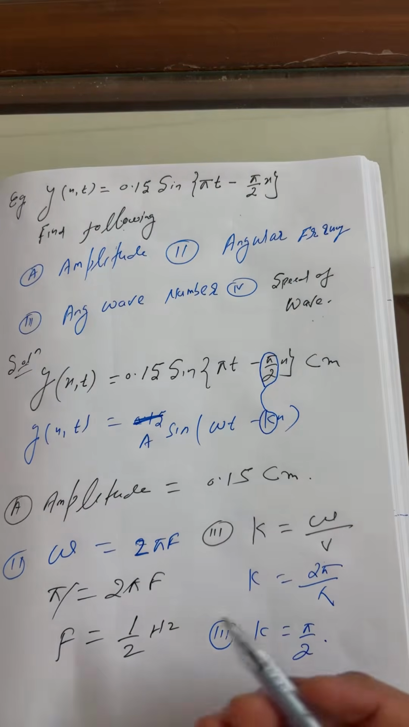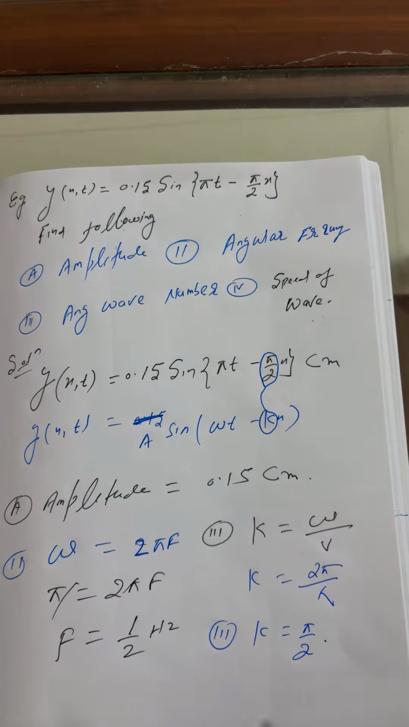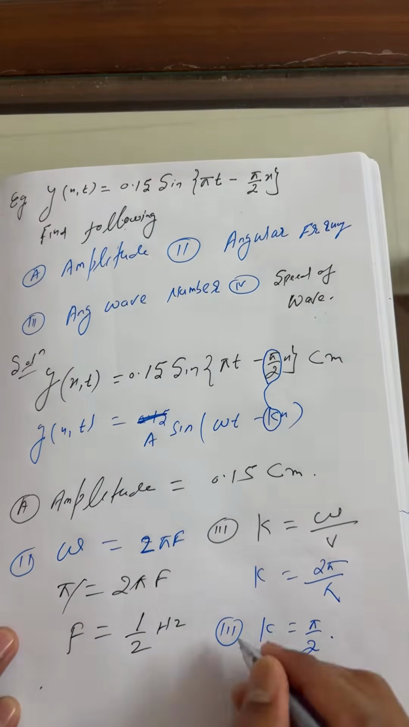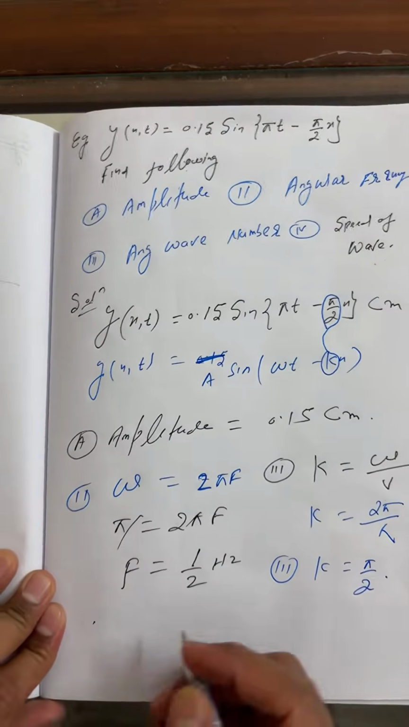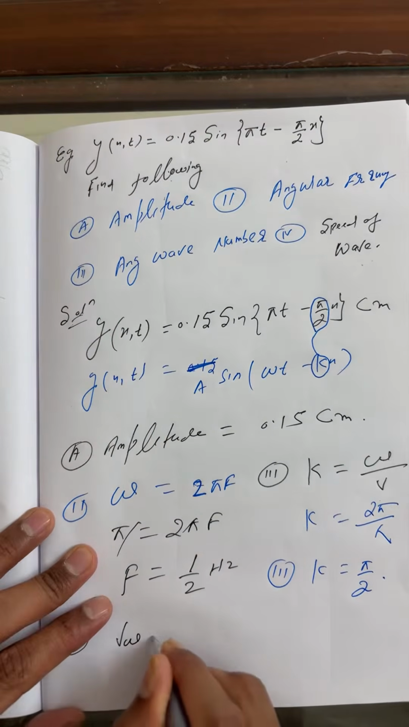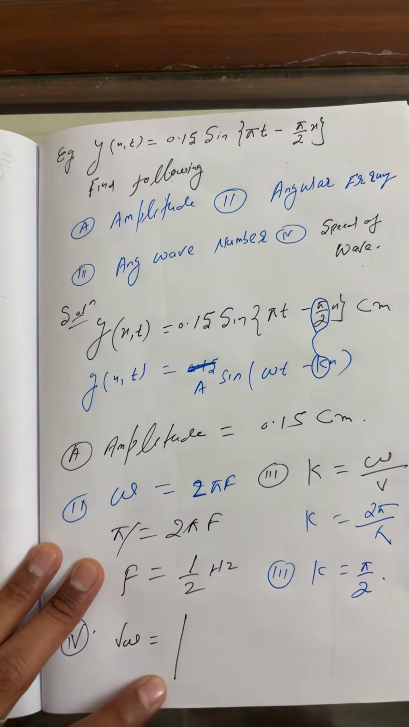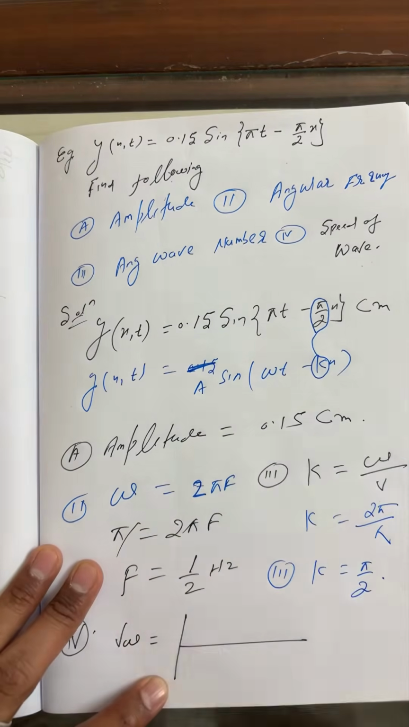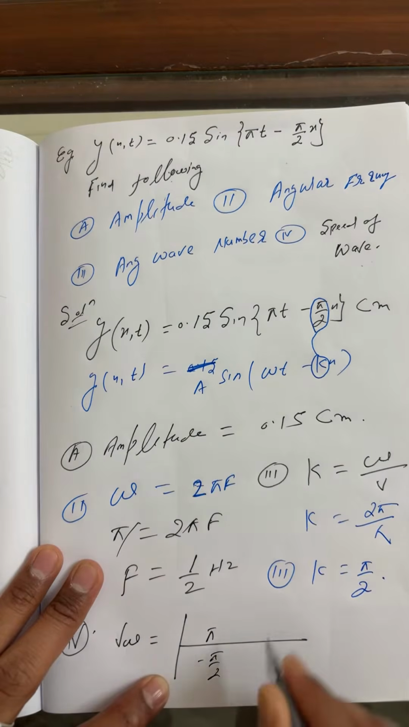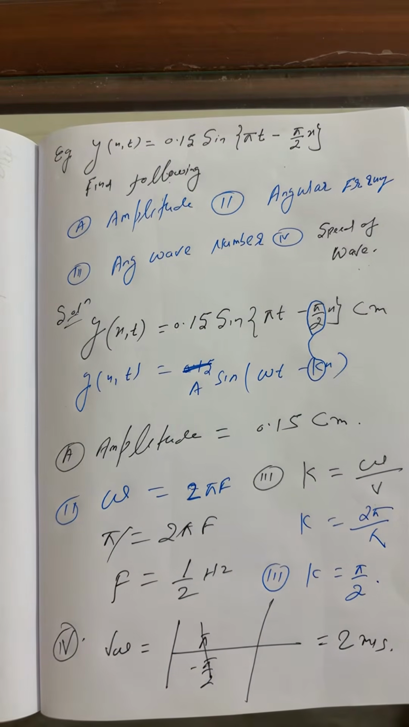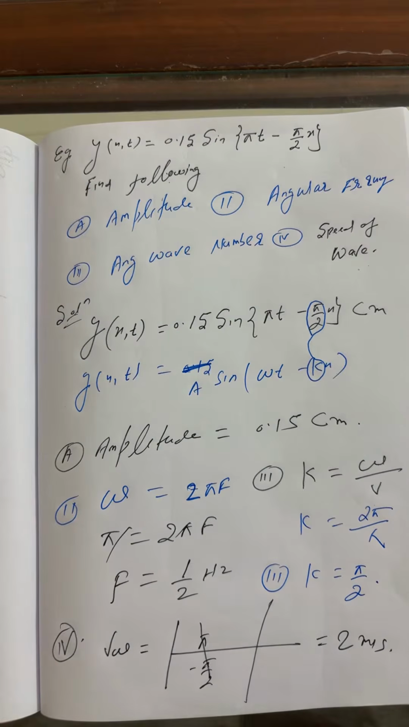Last, they asked the velocity of the wave. So velocity of wave, bacha, if you remember from the classroom, this is first, second, third point only, and this is my dear last point, point number 4. I said in the classroom today, the formula is coefficient of t by coefficient of x. The coefficient of t is pi only. The coefficient of x is minus pi by 2. Cancel here. So the answer you can write is 2 meter per second.